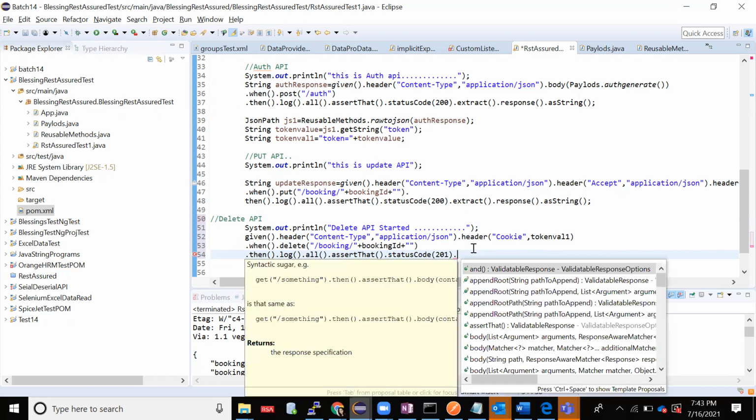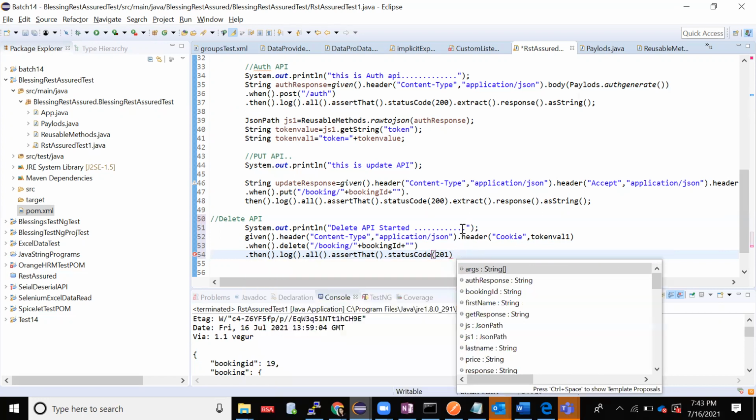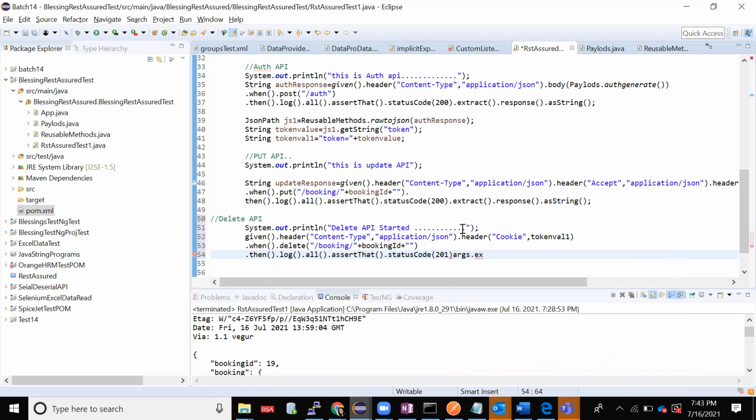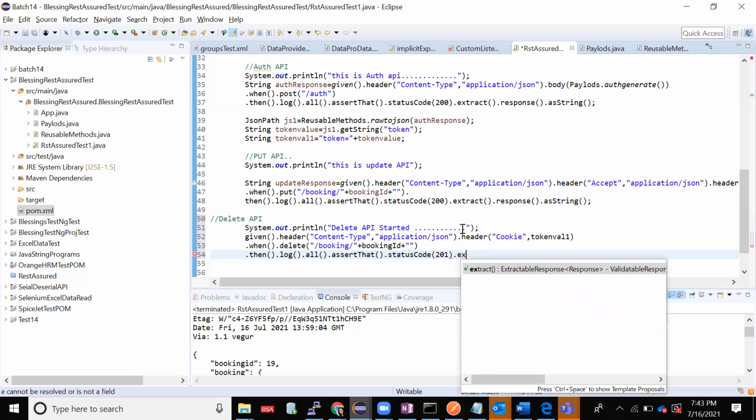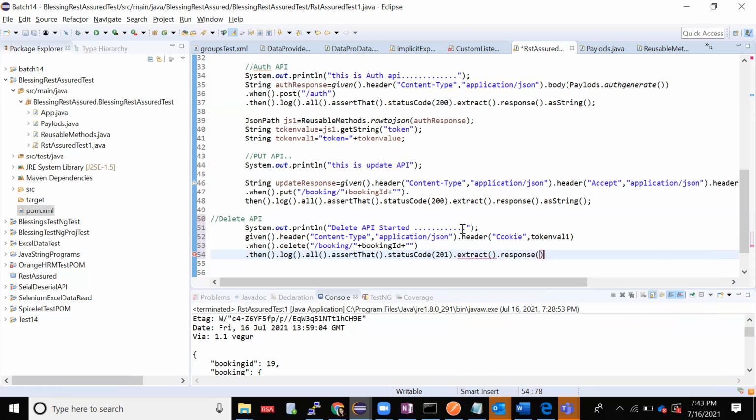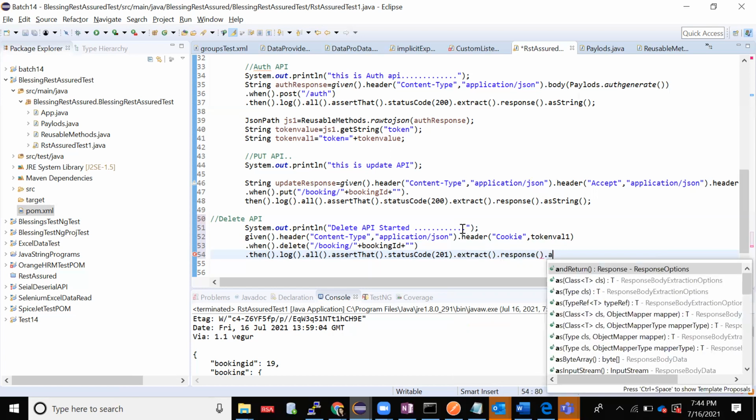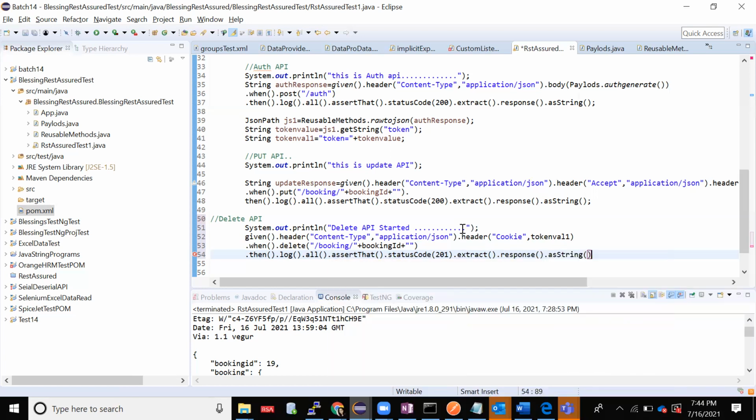Anyways, extract response, there is nothing there, so I'll just keep it as it is for now, or you can just extract and keep it. Extract dot response dot as string. Okay, done.